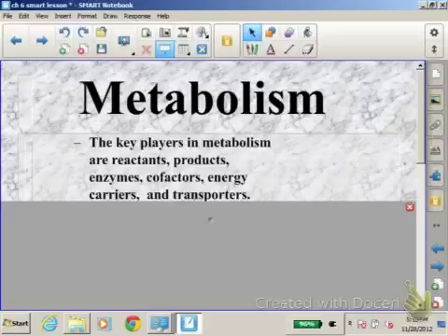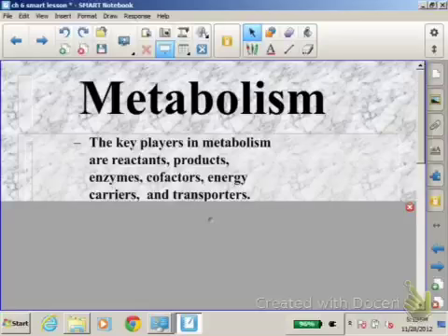If you'll remember, a reactant is the substances that enter a chemical reaction. Products are the substances that are produced by a chemical reaction. We're going to talk about enzymes in a few minutes, but if you'll remember that enzymes are actually substances that speed up the rate of chemical reactions. Cofactors are things like vitamins that help an enzyme do its job, and then we have energy carriers and transporters.